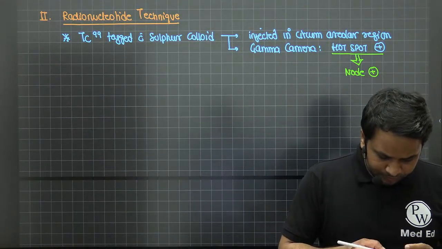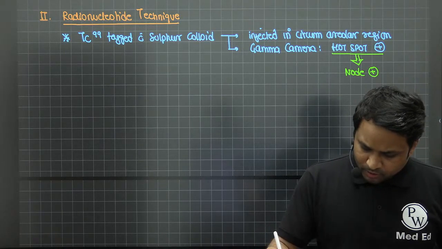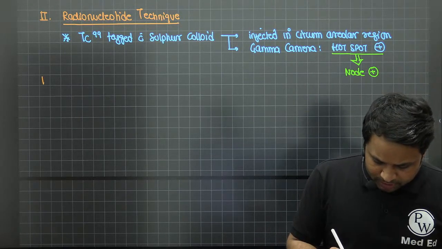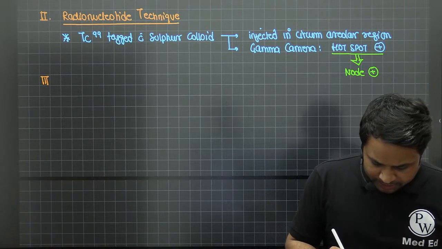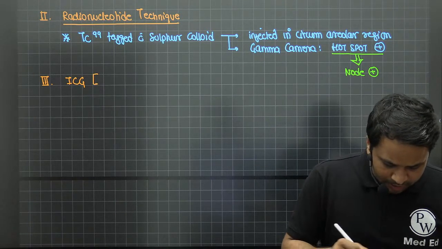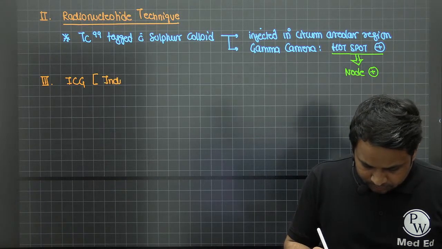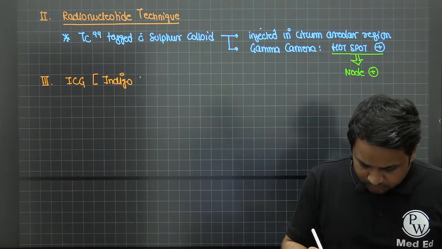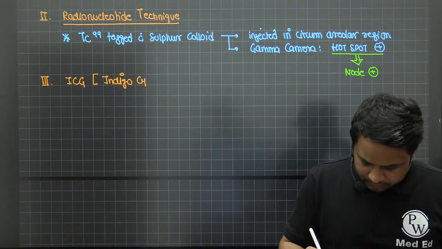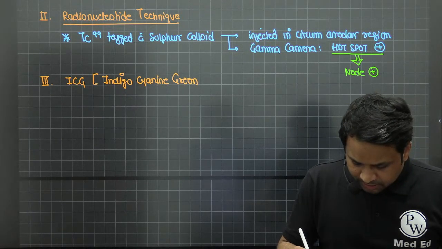Achha. Apart from that, what are the other methods that you have? The third method is an ICG based method.